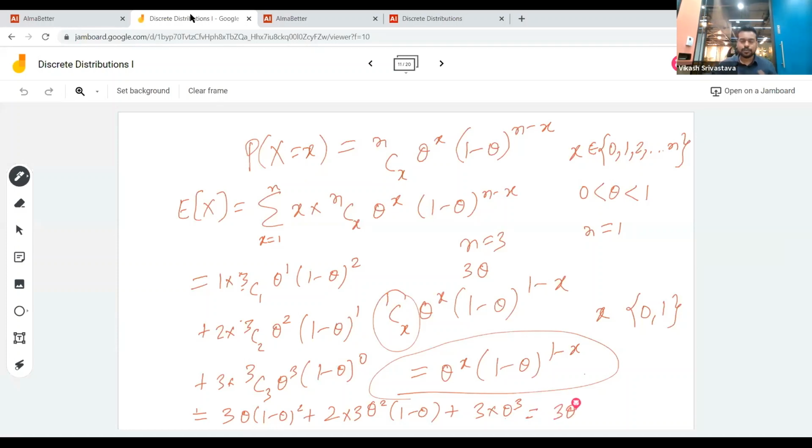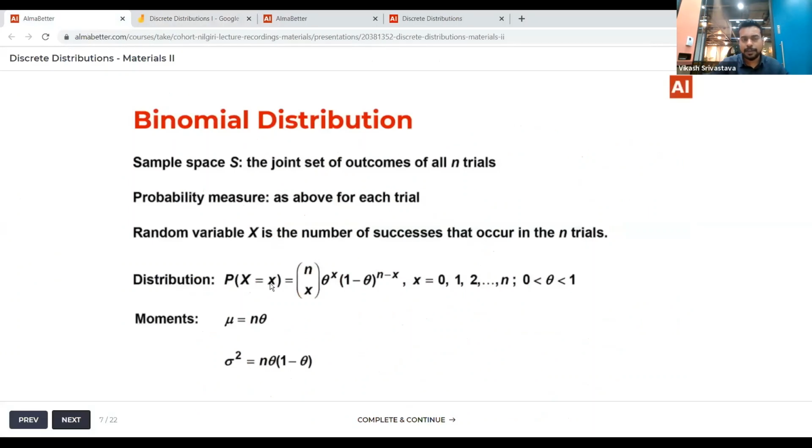Okay, so this is the expectation of the binomial random variable, right? So mu is essentially n times theta. This also makes sense, because what is mu? It is the expected value of a random variable, and our random variable is the number of successes that occur in the n trials.